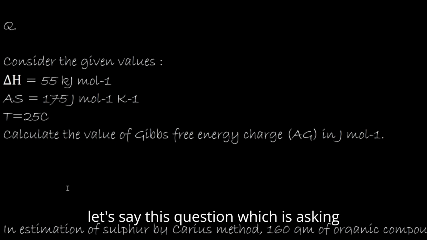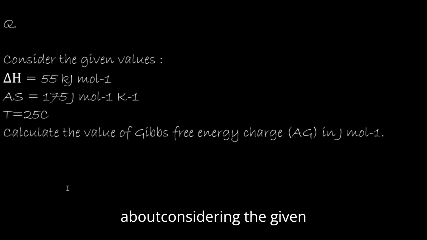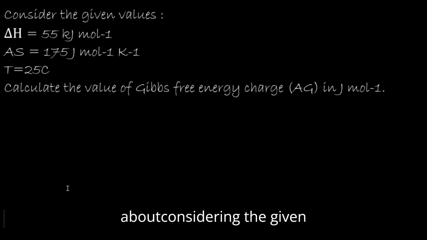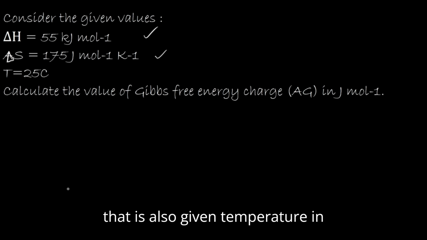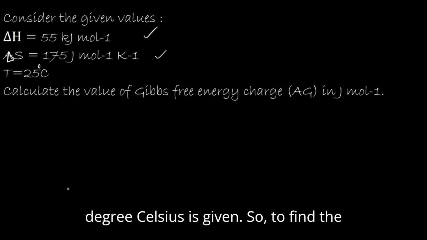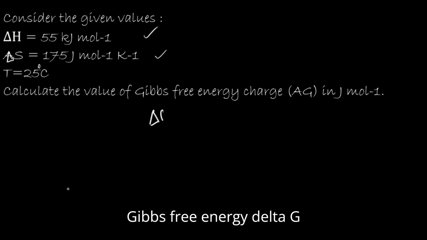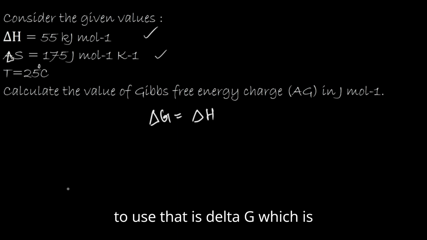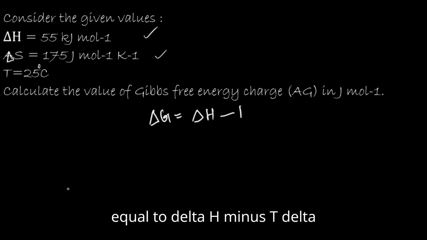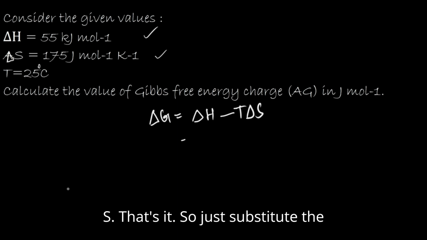Let's see this question, which is asking about, considering the given values, delta H and delta S are also given, and temperature in degrees Celsius is given. To find the Gibbs free energy delta G, a very simple equation we have to use, that is delta G equal to delta H minus T delta S. That's it.